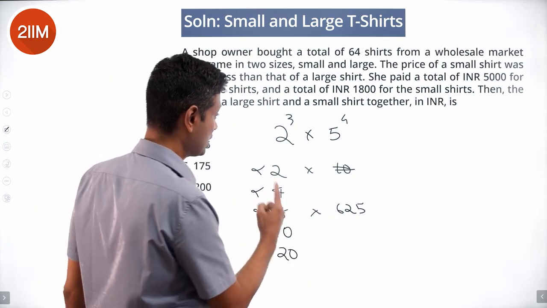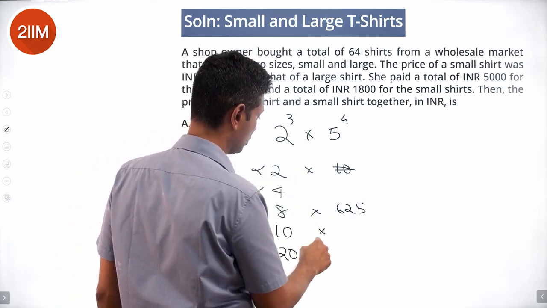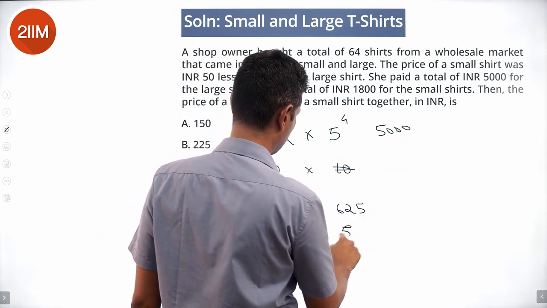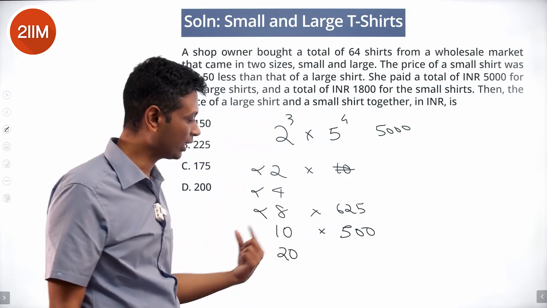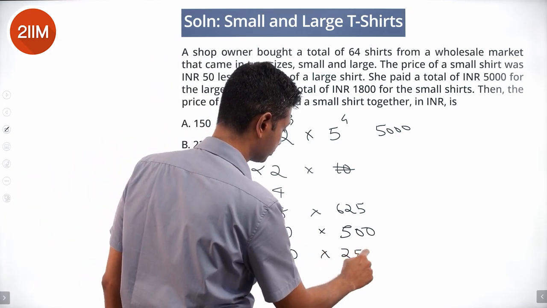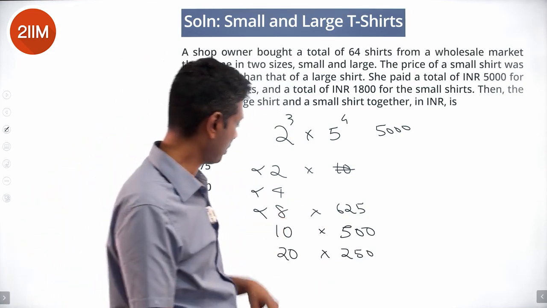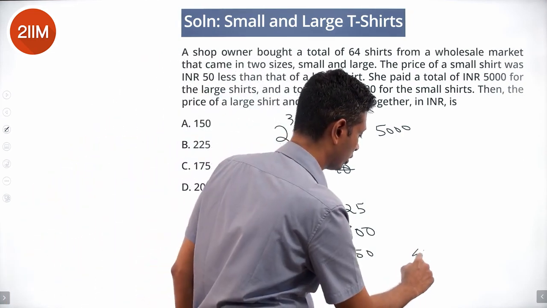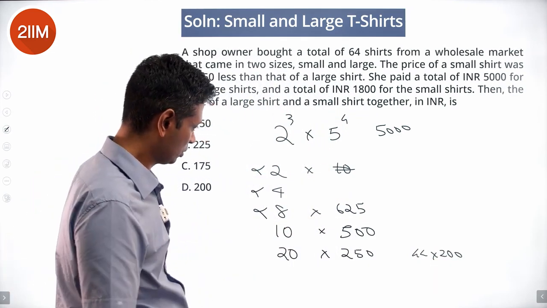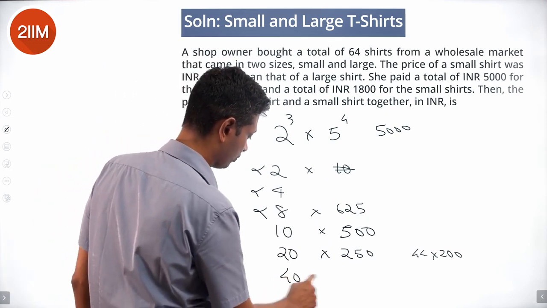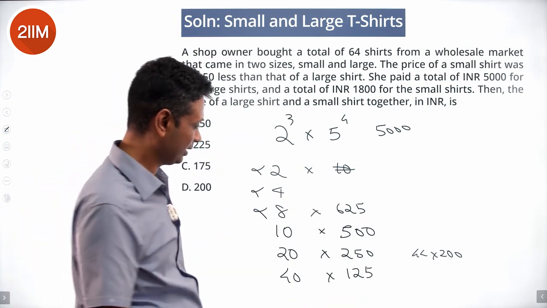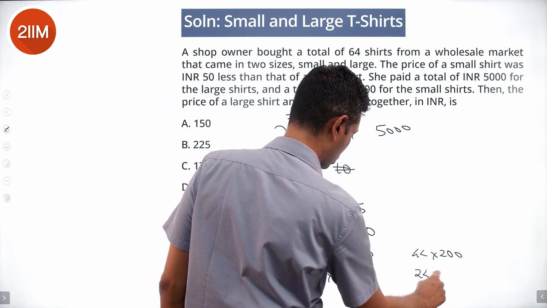It doesn't work. 10 is 2 into 5 gone. The total product is 5,000. 10 into 500. So 54 into 450, too large, or 1,800, doesn't work. 20 into 250. The remaining part would be 44 into 200. That is a large number, doesn't work. So let's see what can be there. We can put 40 into 125. We've skipped 25 into something. 40 into 125, the remaining would be 24 into 75.